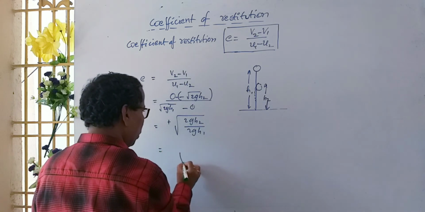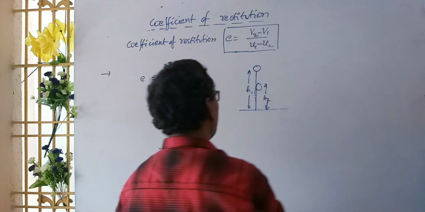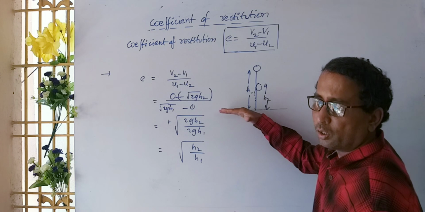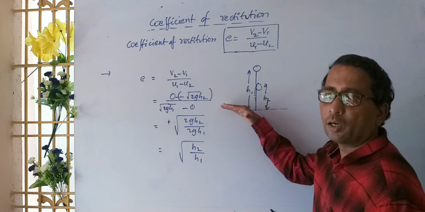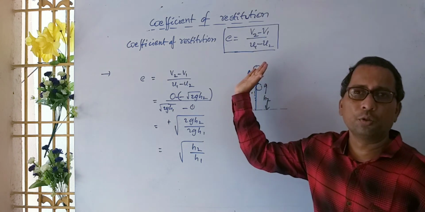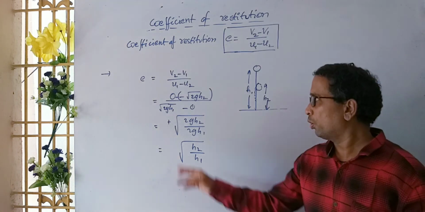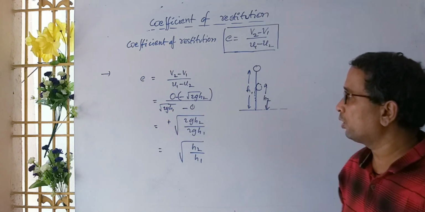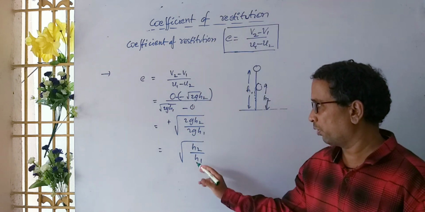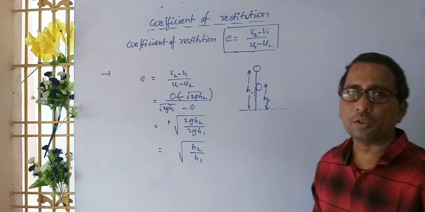So when the body hits the ground, it has velocity root of 2g h1, that is u1. When it rises to a height h2, it has velocity root of 2g h2. So the coefficient of restitution is root of 2g h2 by root of 2g h1, that is root of h2 by h1.